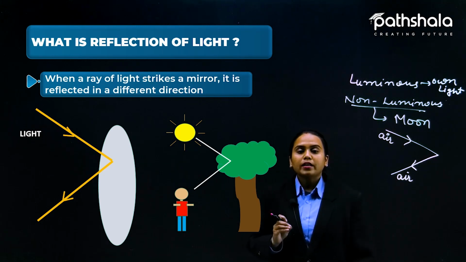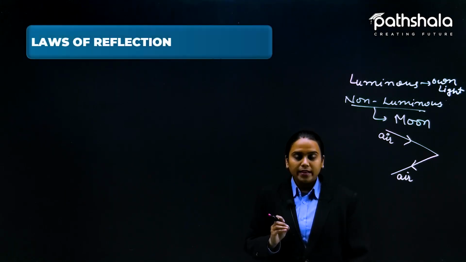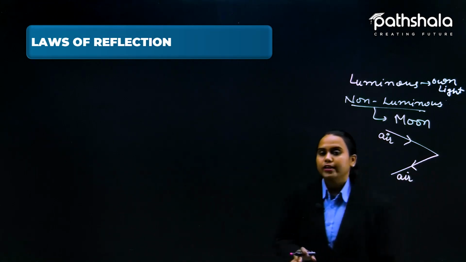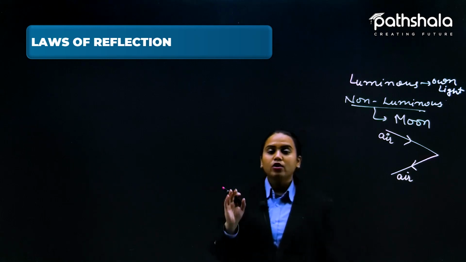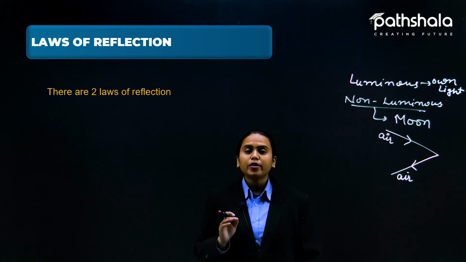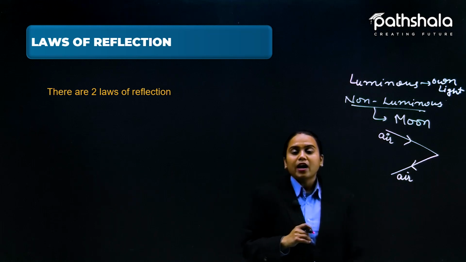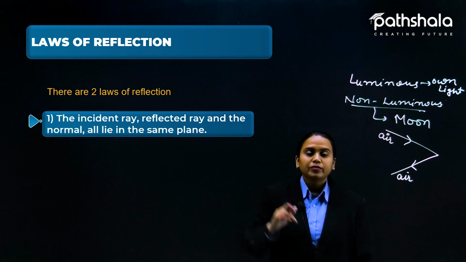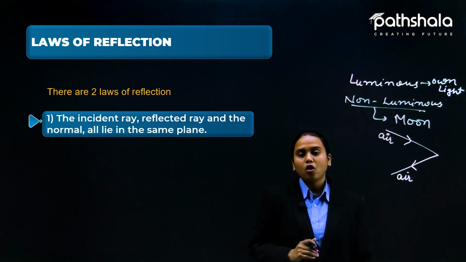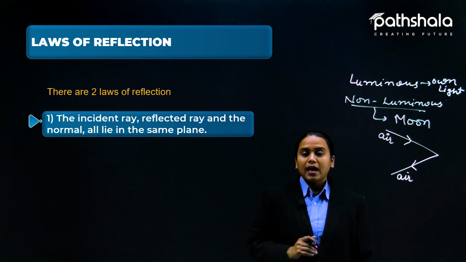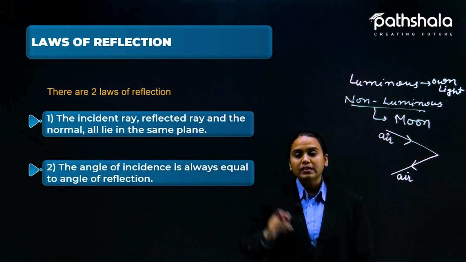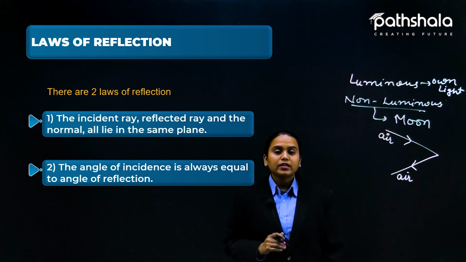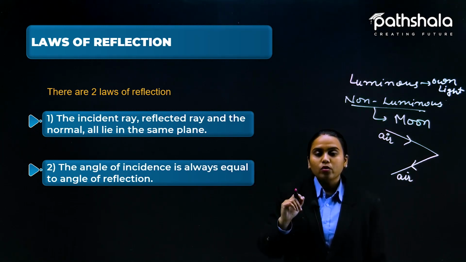Okay, so what are the basic rules according to which we can say that this light is going to be bent in this particular direction only? So here we have the laws of reflection. What are the laws of reflection? There are two laws of reflection basically. One is that the incident ray, reflected ray, and the normal all lie in the same plane. And the second one is that the angle of incidence is always equal to the angle of reflection. So students, these two you will get to know right now.